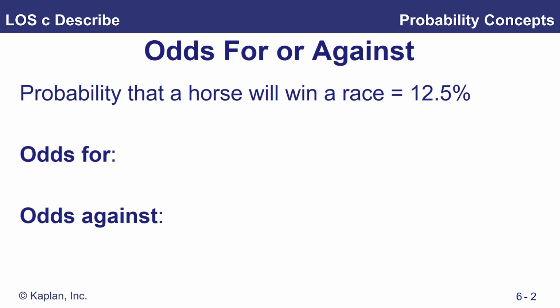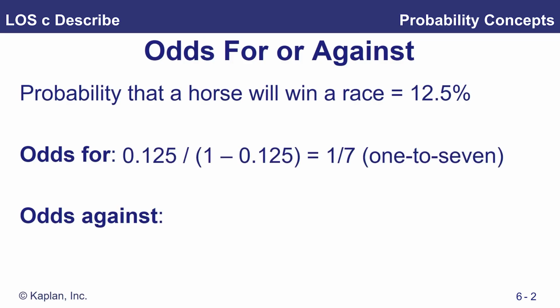Well, if you want to compute it as odds for, you look at the probability of the event occurring over the probability that the event will not occur. So the probability that the horse will win the race is 0.125 or 12.5%. Therefore, the probability that it will not win the race is 1 minus 0.125, in other words, 87.5%. So we're taking 12.5% over 87.5%.